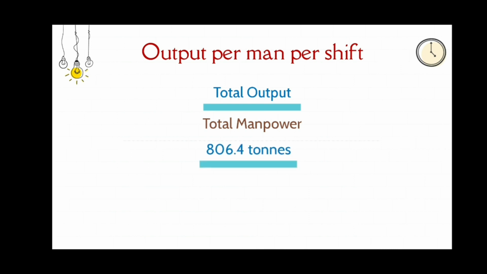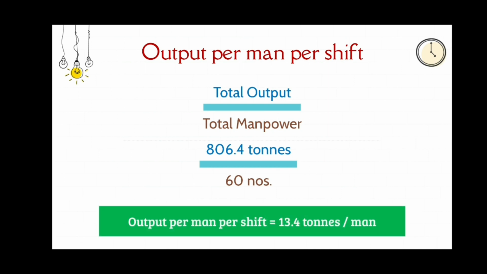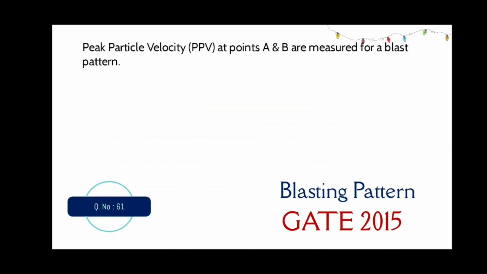According to our question, our total output is 806.4 tons. Our total manpower is 60. On dividing, we are getting the total output per man per shift of this coal phase as 13.4 tons.